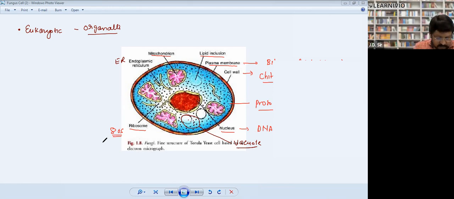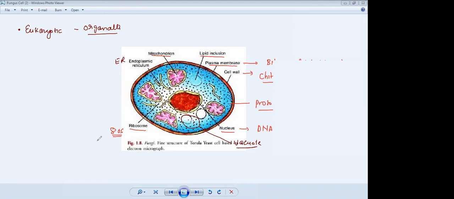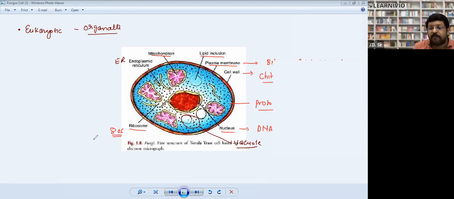Clear? Okay. They are a type of complex carbohydrate. Right?